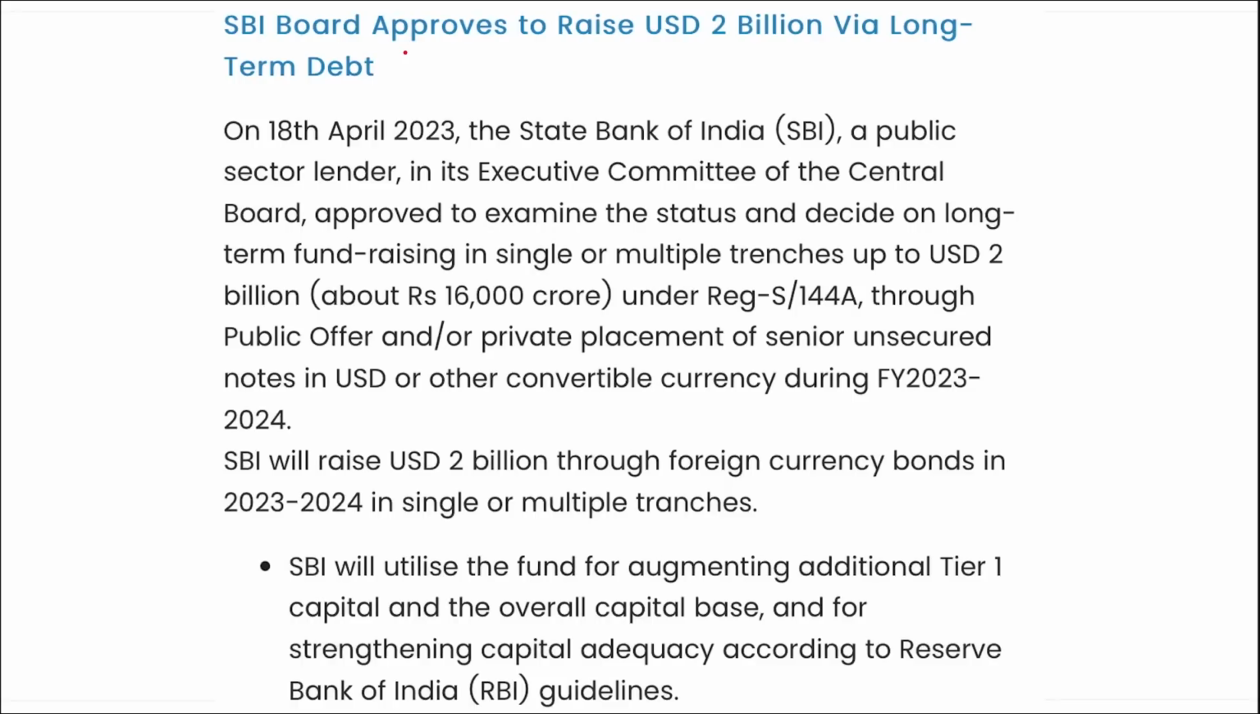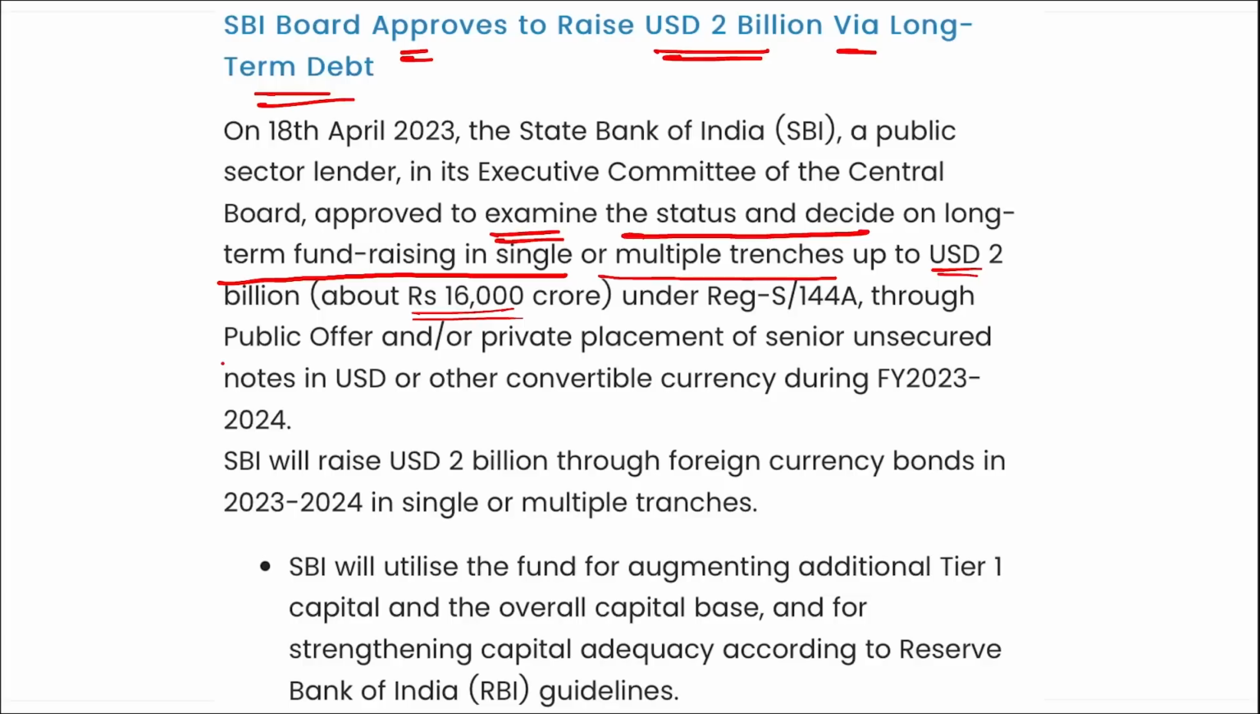Next is SBI board has approved to raise $2 billion via long-term deposit. I repeat, SBI, a public sector lender, in its executive committee of the central board has approved to examine the status and decide on the long-term fundraising in a single or multiple tranches of up to $2 billion, that is about 16,000 crore rupees, through a public offer or private placement of senior unsecured notes in USD or other convertible currency during the fiscal year 23-24.